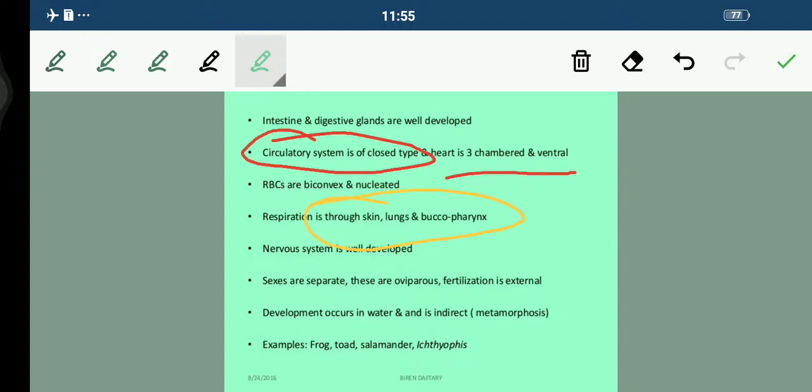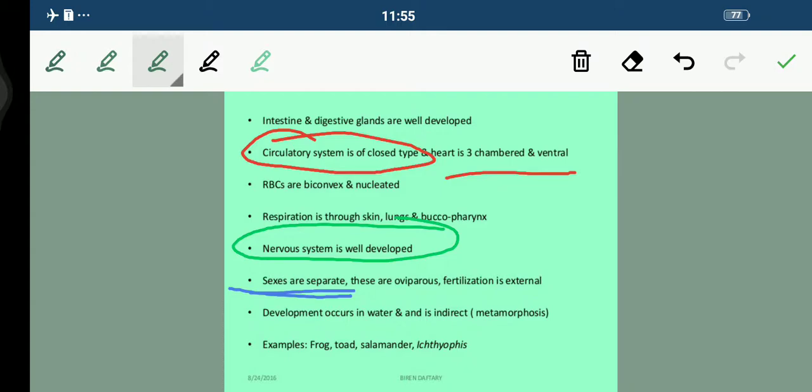Fine. Now the nervous system is well developed. Talking about their nervous system, students, that is well developed. Fine. And sexes are separate. Very important thing. Sexes are separate. They are oviparous. Oviparous, we all know now what is oviparous. Fine, we know what we mean when we say that sexes are separate and fertilization is external. Fine? These are the basic terms which I have already made clear to you.